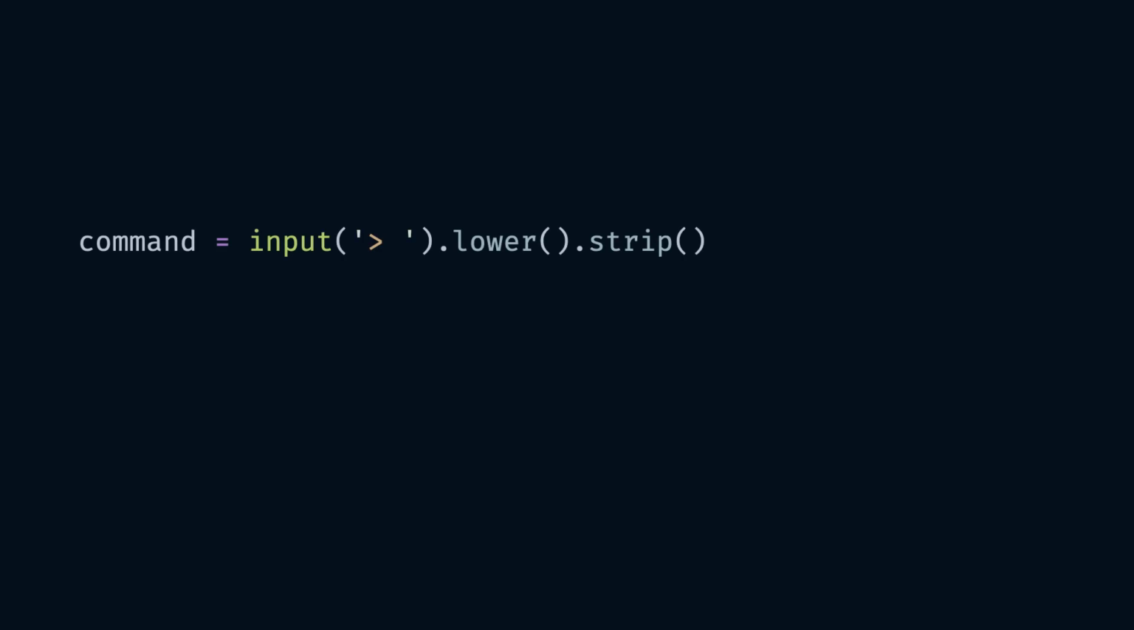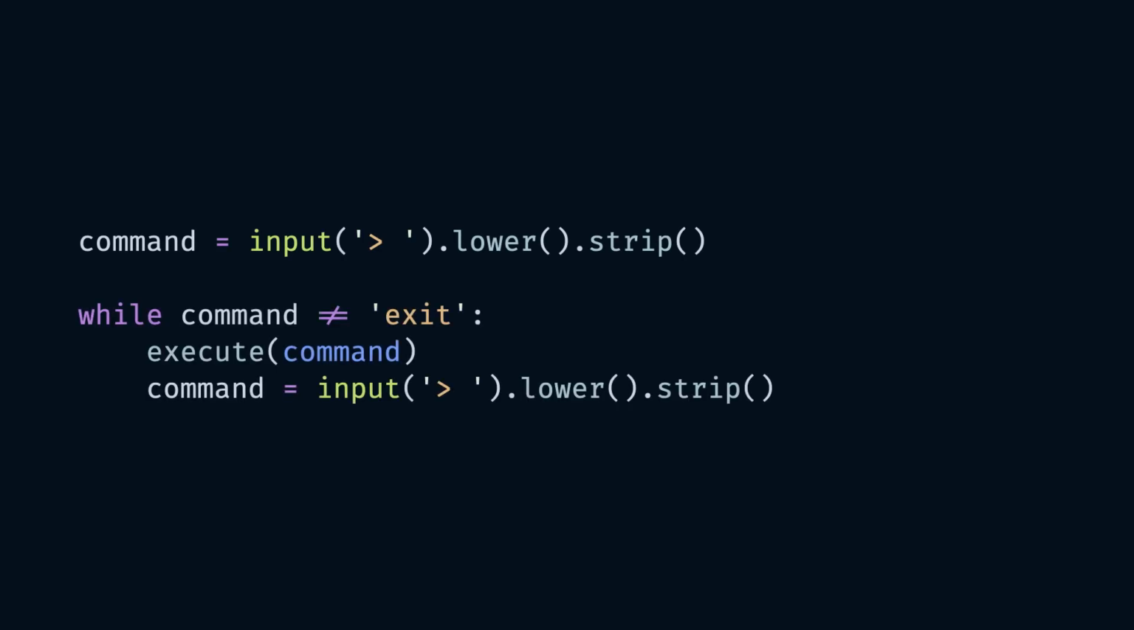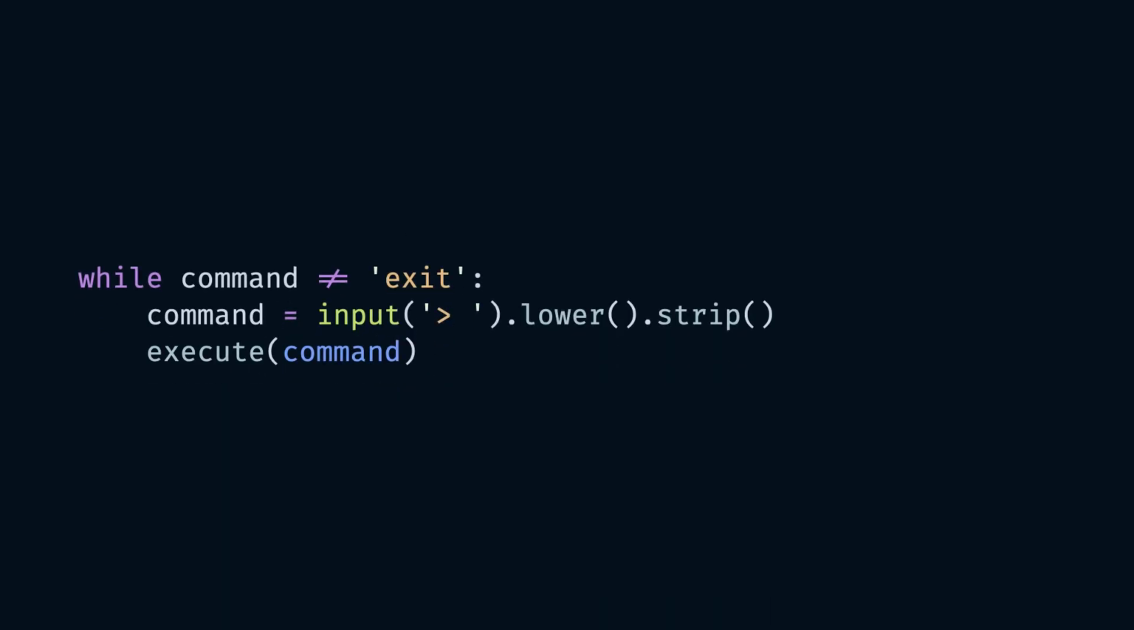Let's say we're reading commands from a user. We want to keep doing something with the command until the command is exit. But you see that we're repeating this line. How would you write this in a better way? We can't do this rearrangement because command won't be defined before the first check, resulting in an error.